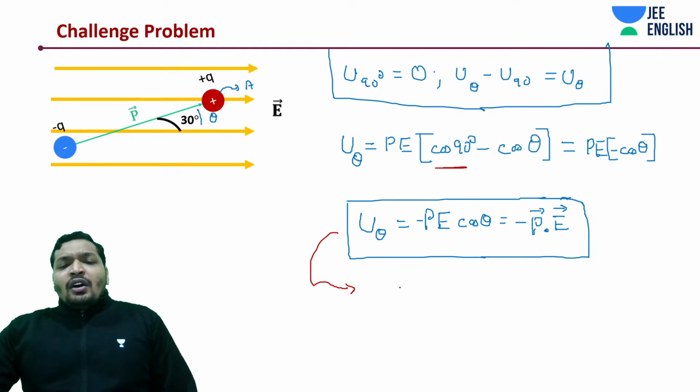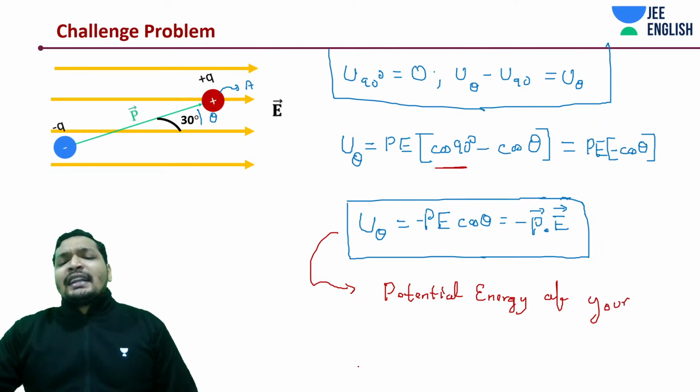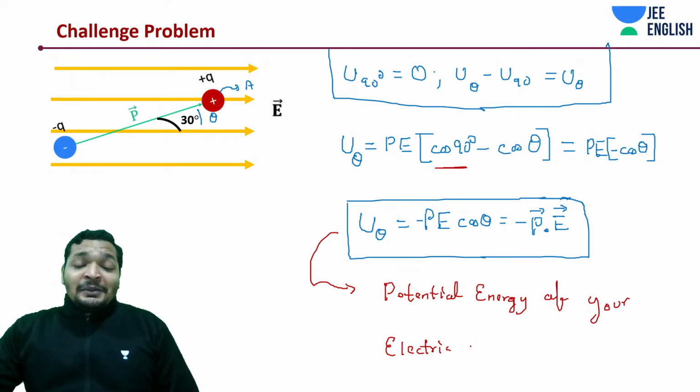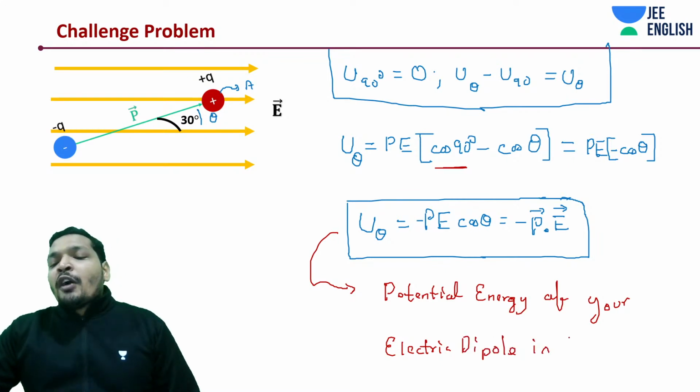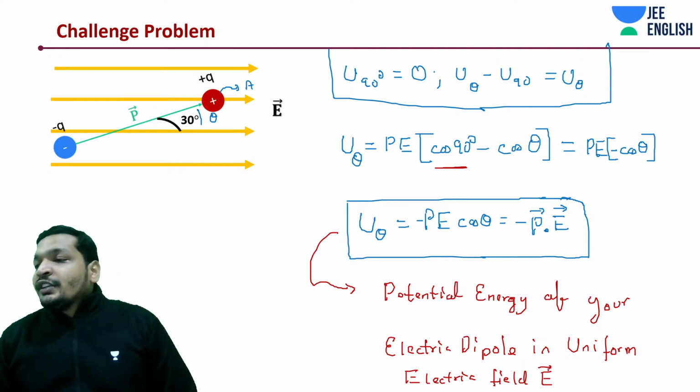So this is the electrostatic potential energy of your electric dipole kept in a uniform electric field E. That is it. That's all you need to know.